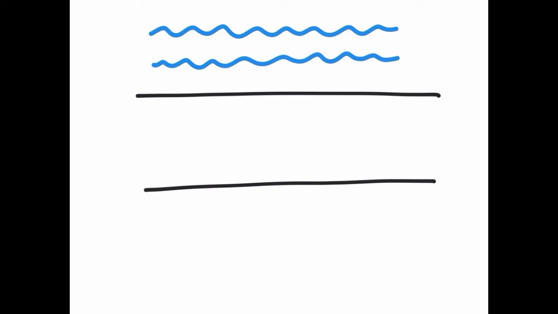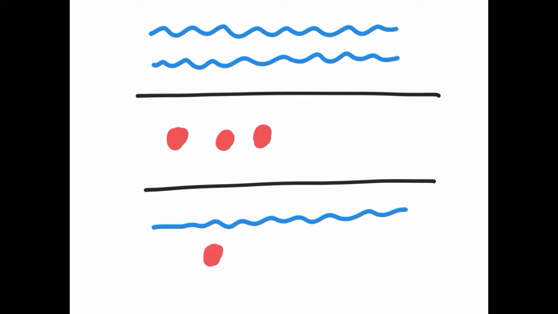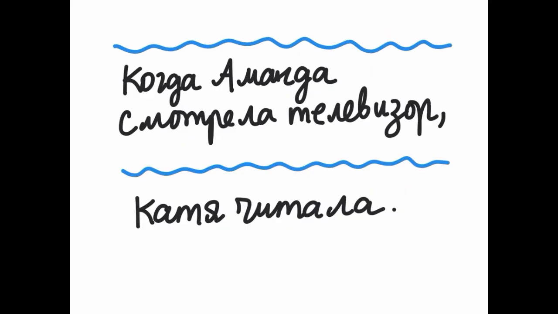Then we may have a series of events where one thing happens after the other, and these are represented by these dots. One thing happens and then another thing happens. Or we might have a pattern where we have an imperfective action happening and then a perfective action that kind of interrupts it. Let's look at some examples.